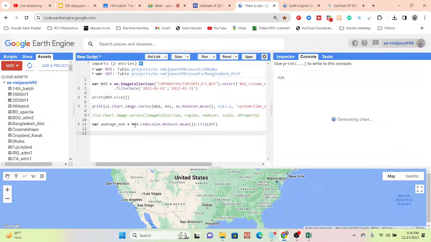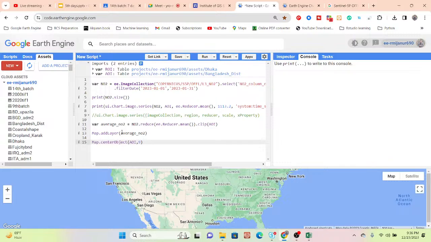Now I simply show the layer. Map.addLayer of average NO2, copy and paste, and also focus the center of the boundary shapefile. This is the AOI, and put the zoom at, suppose, 9.